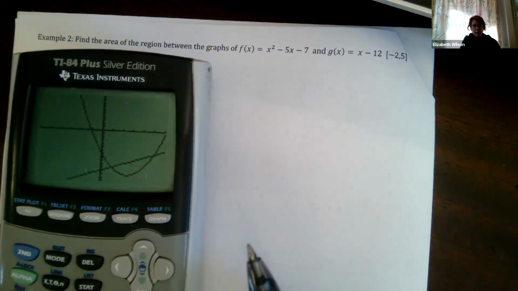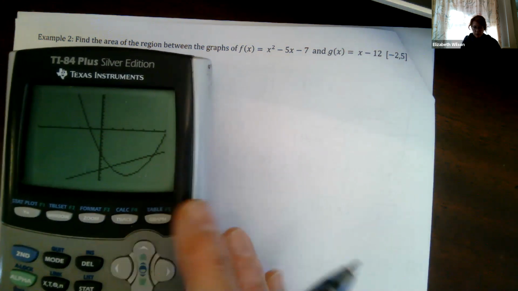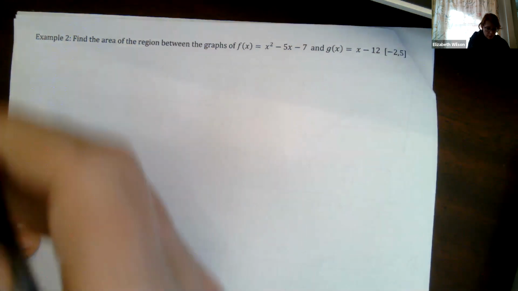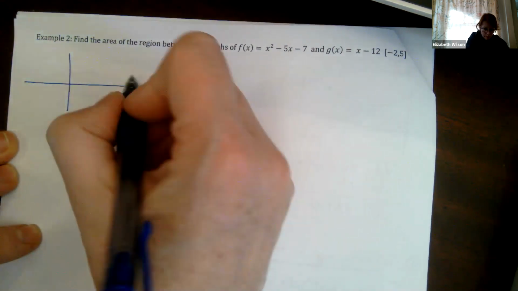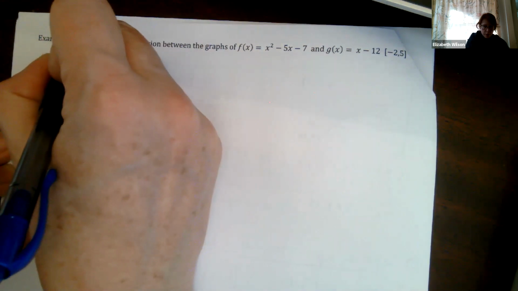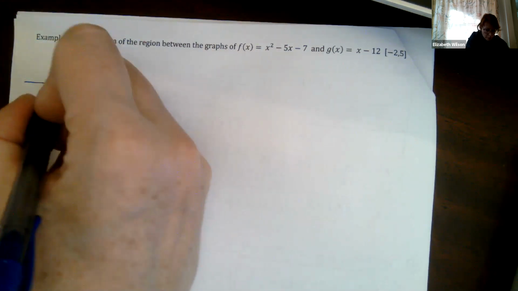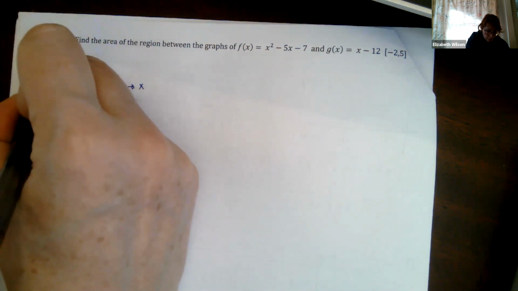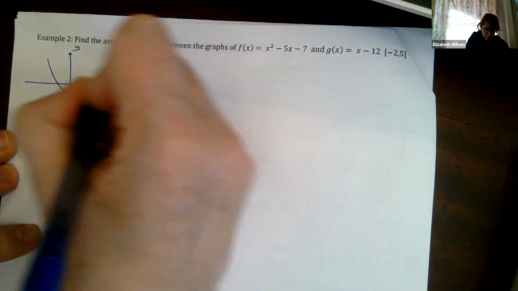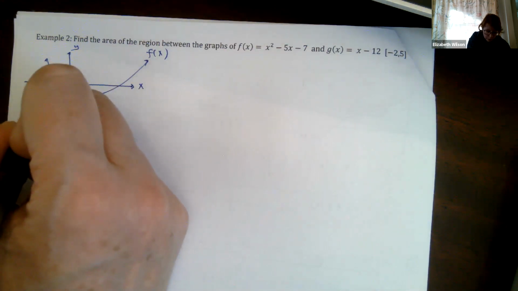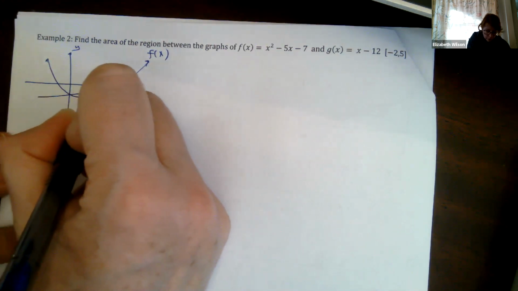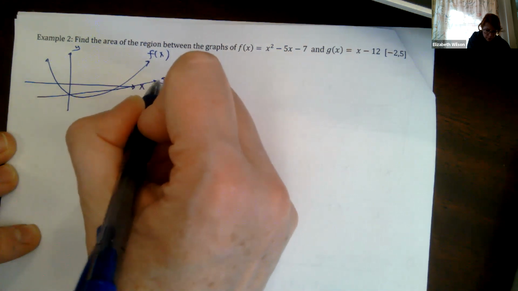So I need to go figure out our points of intersection. First, I'm going to sketch this plot because I like sketches. It helps me visualize. It gives me sort of a ballpark. Am I thinking about things correctly? And since we're not grading you on it, you can sketch however you feel like. This is my f of x. And then my linear function goes like this. I'm not going to draw this very well. There's my g of x.